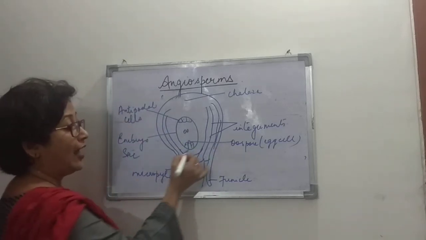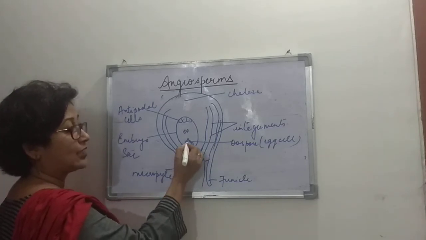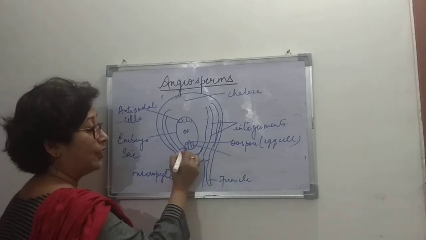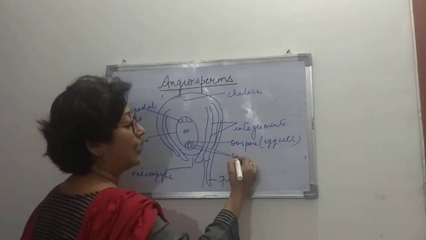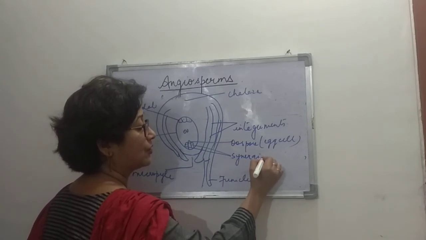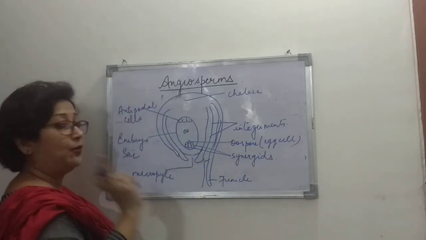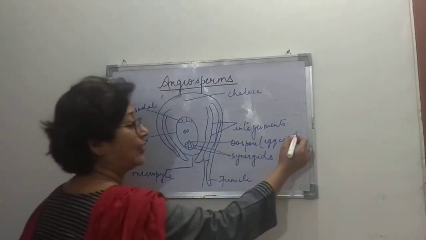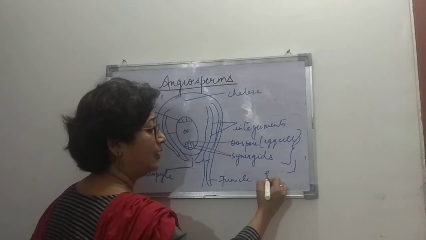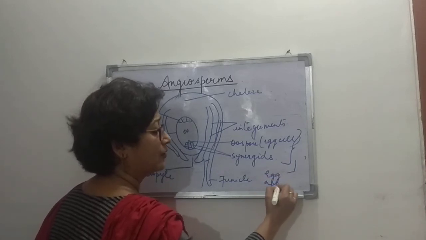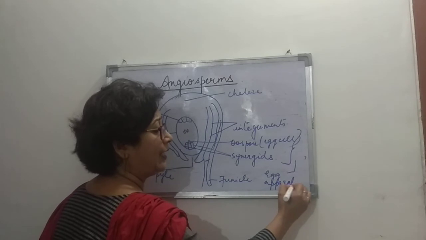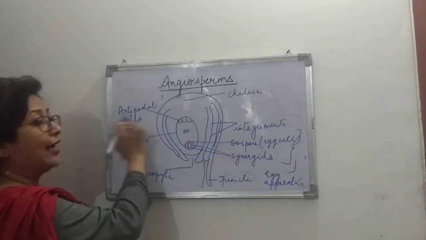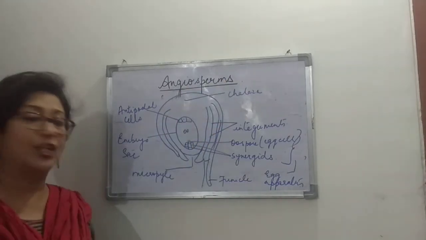The oospore is slightly taller, and on either side of it are the structures known as synergids. Keep in mind that this together, since the egg cell is present, is known as the egg apparatus. The egg apparatus is present towards the micropylar end, and the antipodals are present towards the chalazal end.